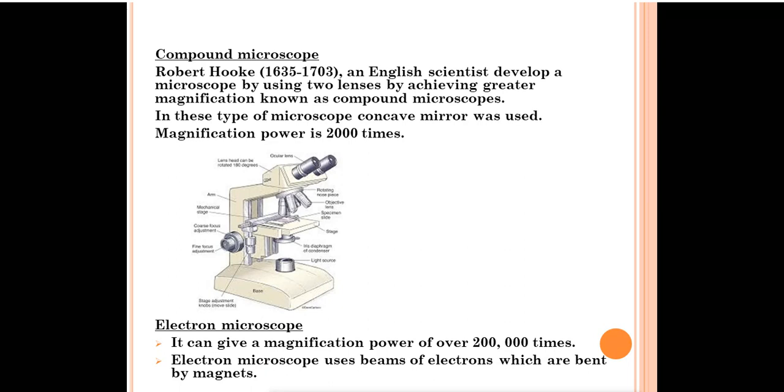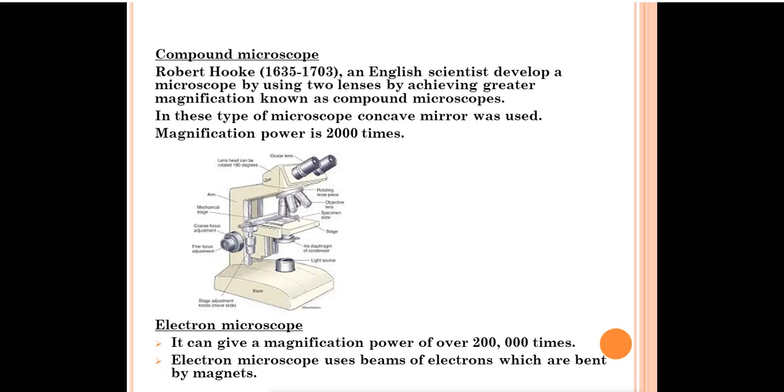And the third type of microscope is the electron microscope, whose magnification power is quite high. That is, its magnification power is up to 2000 times. Electron, and what is the difference between compound microscope and electron microscope? In electron microscope, beams of electrons are used which are bent by the magnets. But in compound microscope, no beams of electrons were used.